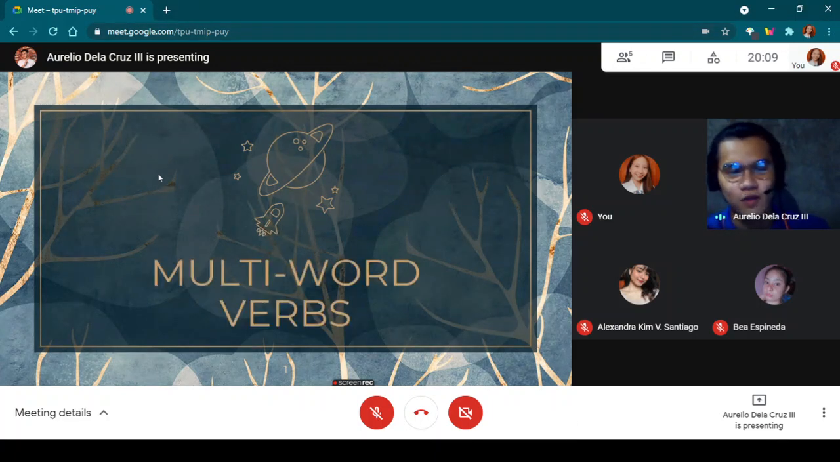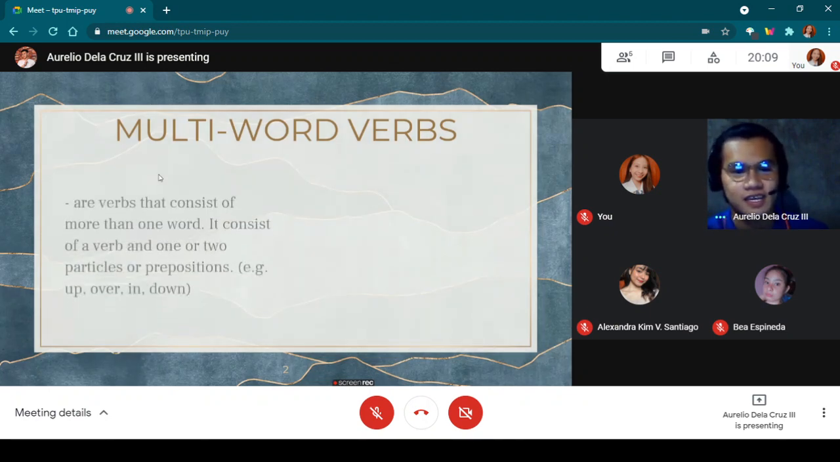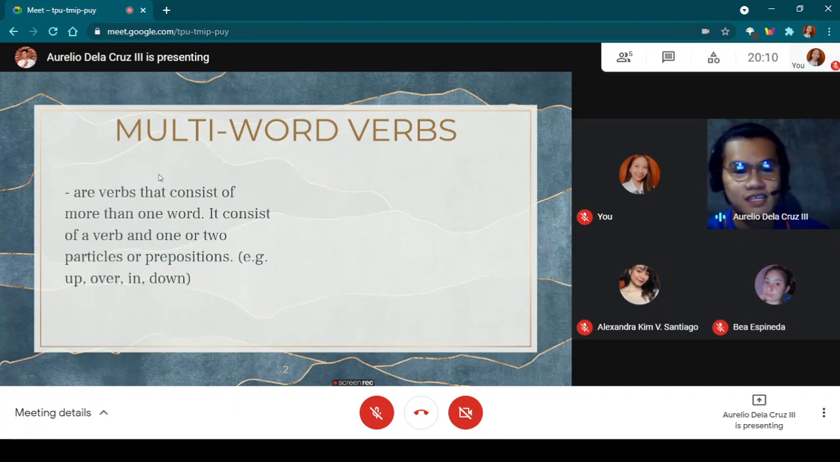For today, we're going to talk about multi-word verbs. Before we proceed, let's define what multi-word verbs are. Someone please read the definition of multi-word verbs. Santiago, please. Multi-word verbs are verbs that consist of more than one word.